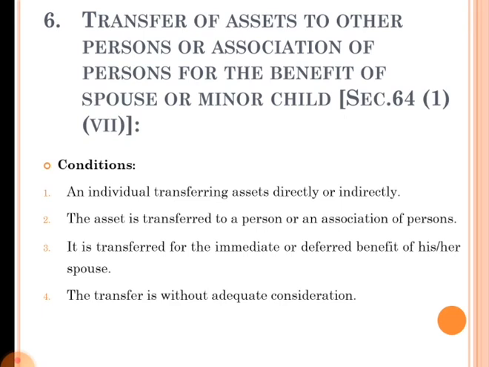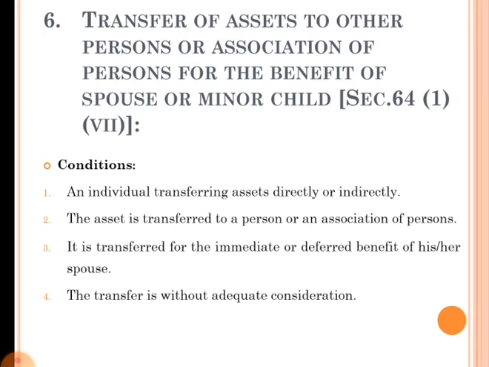Next concept is transfer of assets to other persons or association of persons for the benefit of spouse or minor child under section 64 subsection 1 clause 7.